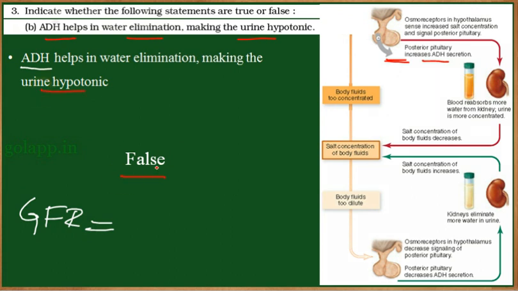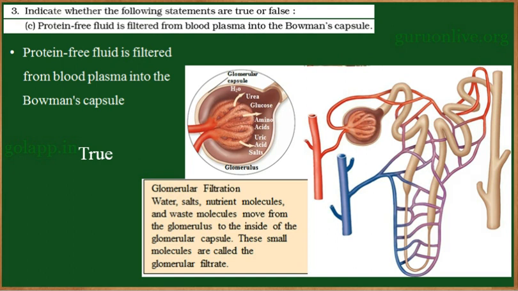So the statement that ADH helps in water elimination, making the urine hypotonic, is false. When ADH is present, the urine will be hypertonic and not hypotonic, because ADH induces reabsorption of water from the kidney. So more water will be reabsorbed. So the second statement is false. Now coming to the third statement: protein-free fluid is filtered from the blood plasma into the Bowman's capsule.